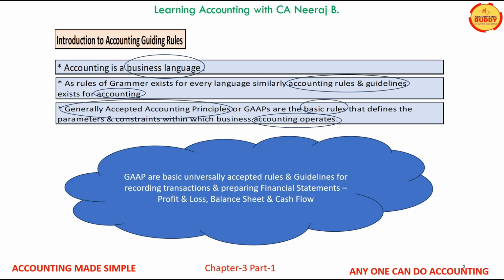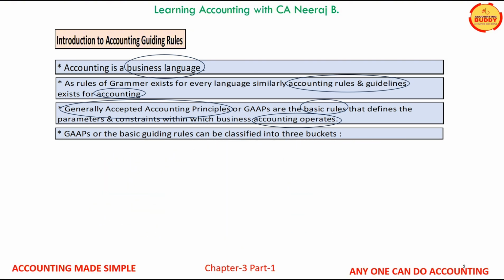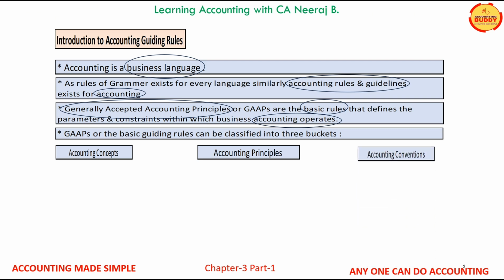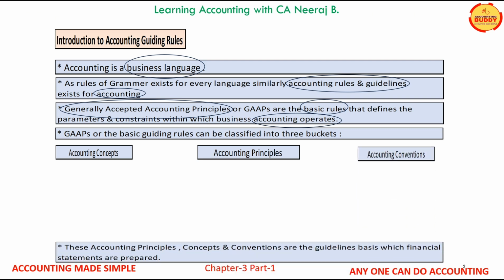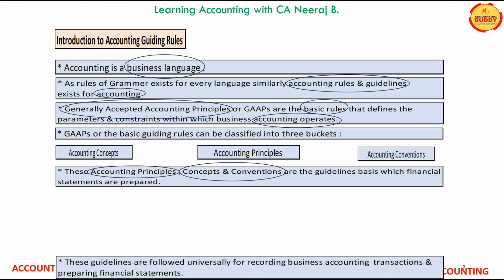GAAP, that is the basic accounting guideline rules, can be classified into 3 buckets: accounting concepts, accounting principles, and accounting conventions. These accounting principles, concepts, and conventions are the guidelines on the basis of which the financial statements are prepared.